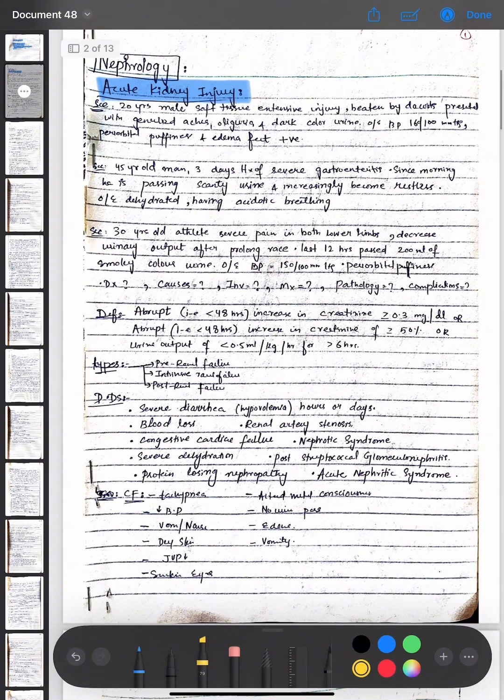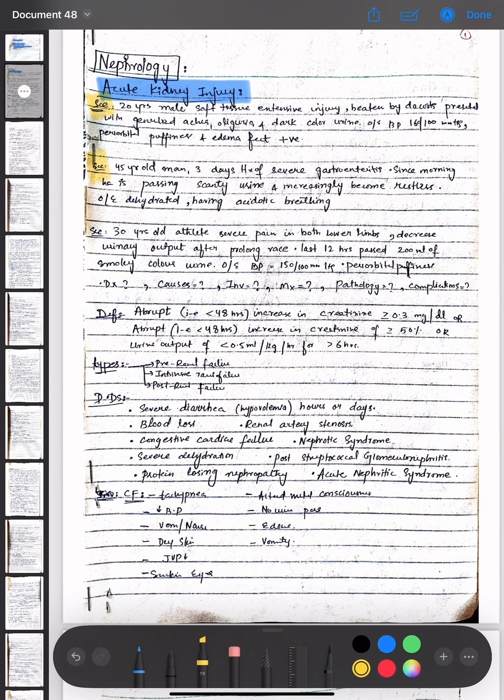We have a scenario: a 20-year-old male with extensive soft tissue injury, bitten by dacoits, presented with generalized aches, oliguria, and dark colored urine. On examination, BP is 160 by 100, and periorbital puffiness and pedal edema are positive.